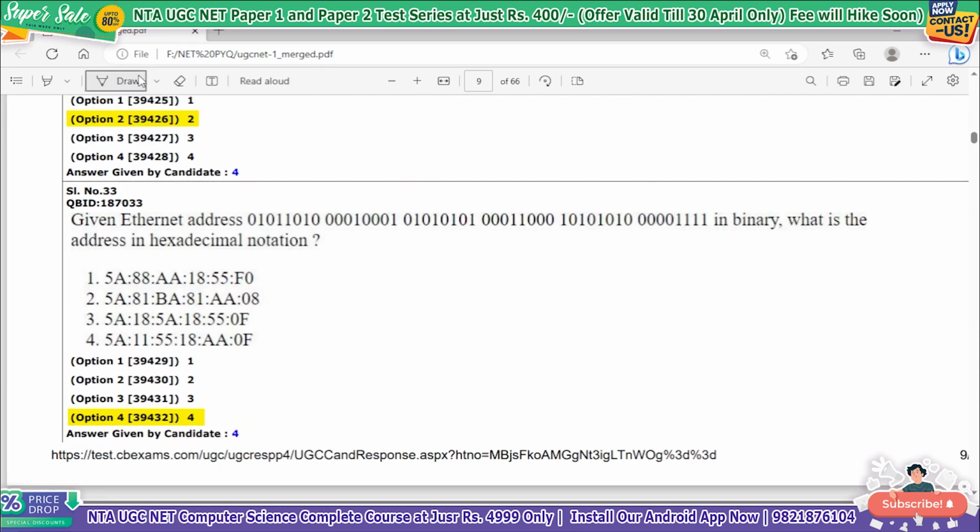Next question, a very very easy question. Given an Ethernet address in binary, what is the address in hexadecimal notation? Hexadecimal means 16, right? So 16 can be written as 2 to the power 4. This means 4 bits will be taken one at a time. So I can take these 4 bits, then these 4 bits. What are these 4 bits? 5, and these 4 bits are 10. What is 10 in hexadecimal? 10 is A. So first is 5A.